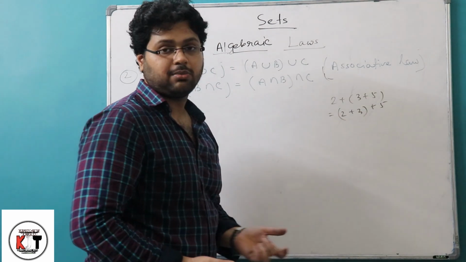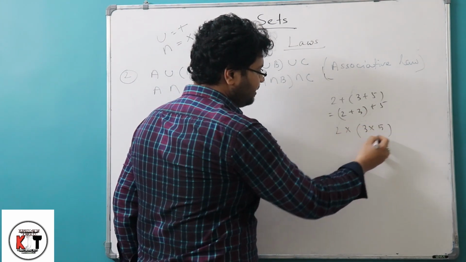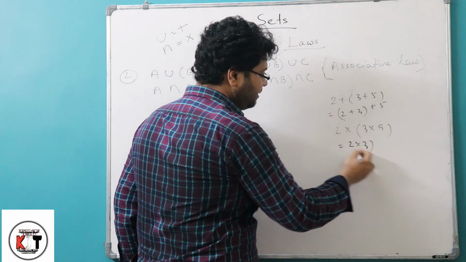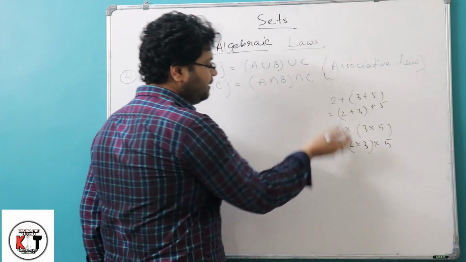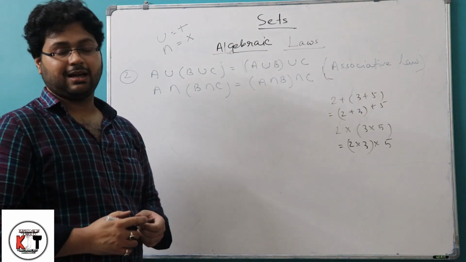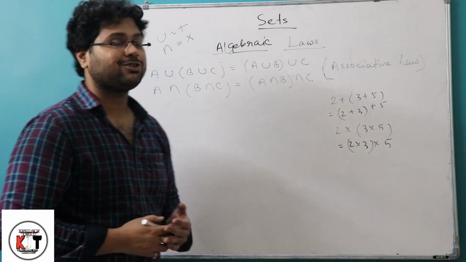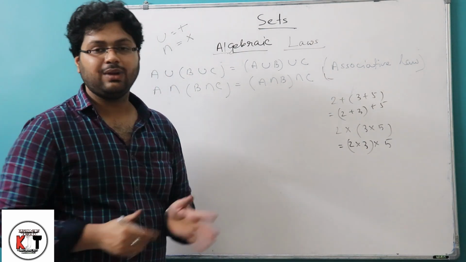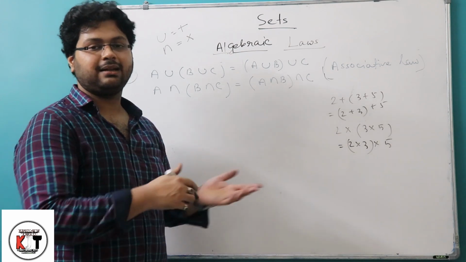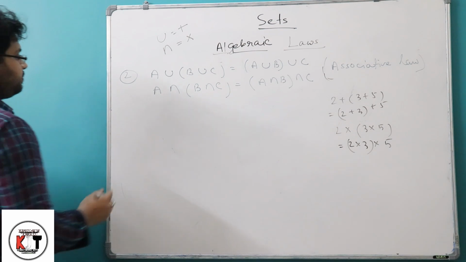So this is the associative law. Also we can write 2 into (3 into 5) equals (2 into 3) into 5. Here also we are applying the associative law, but the name was unknown to us. Now we know the name as the associative law. No change is there between normal algebra and set algebra. Now we are coming to our next law.